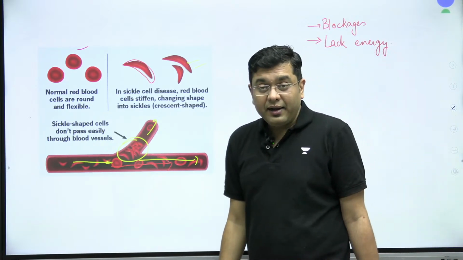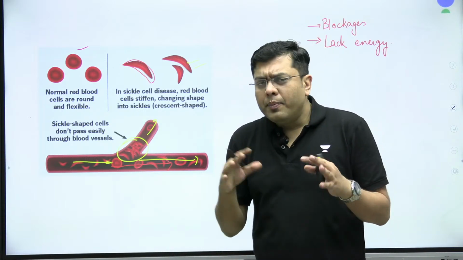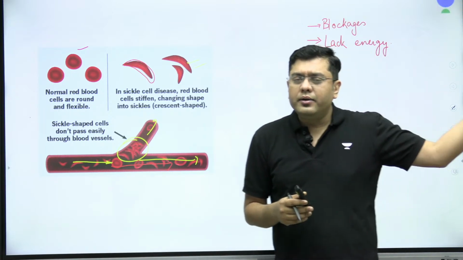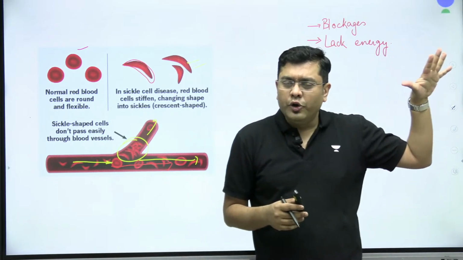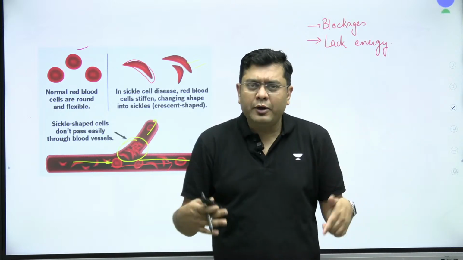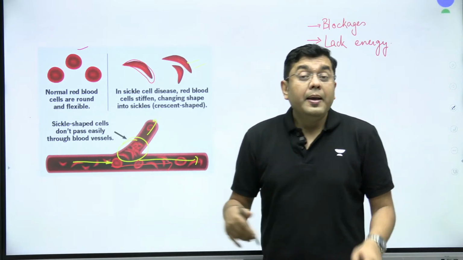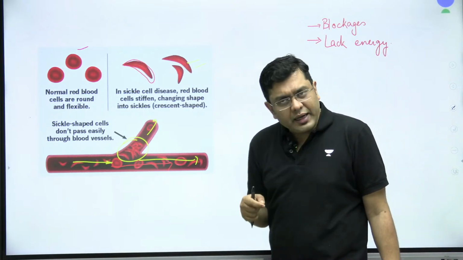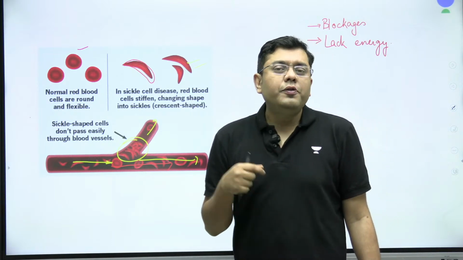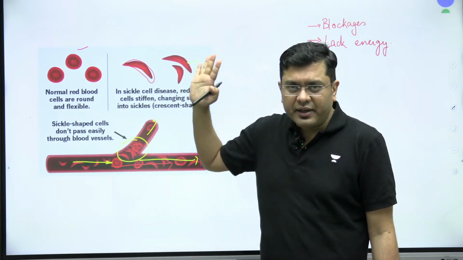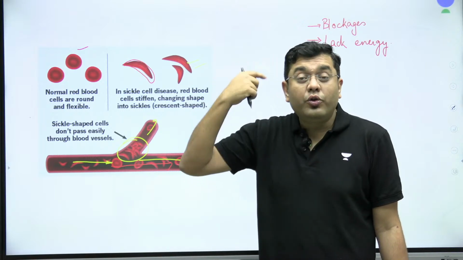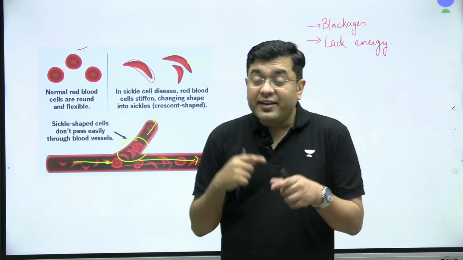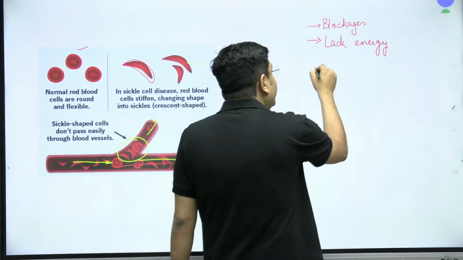Then, other than that, you will also find that the normal RBCs can last for a significant number of days. Around 100 to 120 days is the life cycle of the normal RBCs, and then the body keeps on manufacturing a newer set of RBCs. But because these deformed RBCs don't have the hemoglobin system working for them, in the person suffering from sickle cell anemia the churn out rate of the RBCs is much faster. The body makes RBCs every 10 to 20 days.